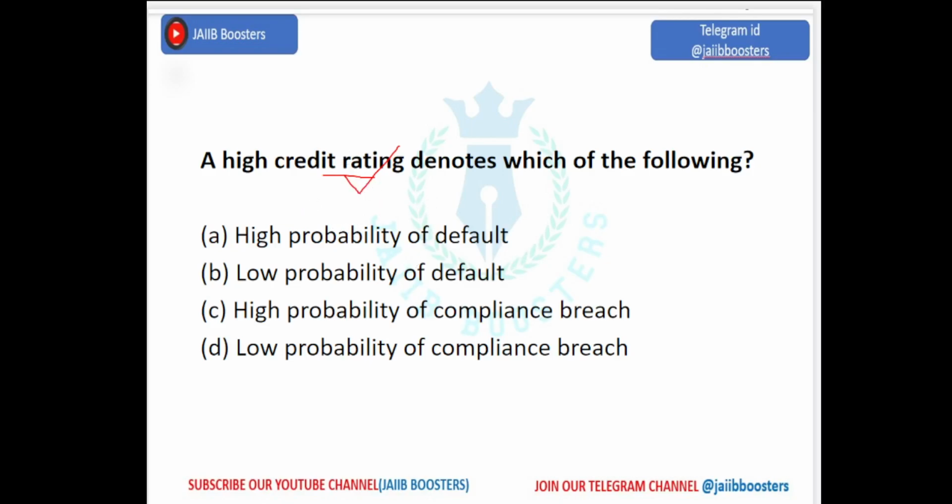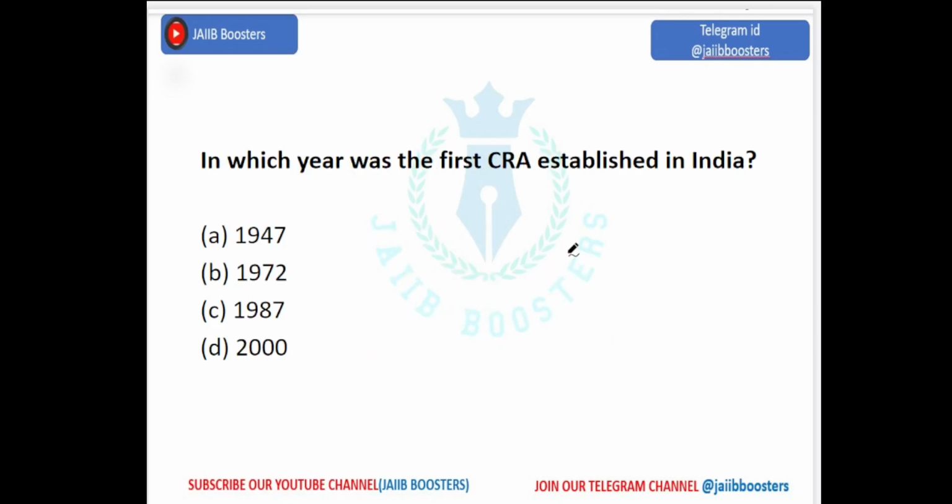A high credit rating will lead to what? High probability of compliance, breach, or low probability of compliance. What is low probability of default? It means the credit rating is good, the score is good. In a sense, they pay their amount correctly.